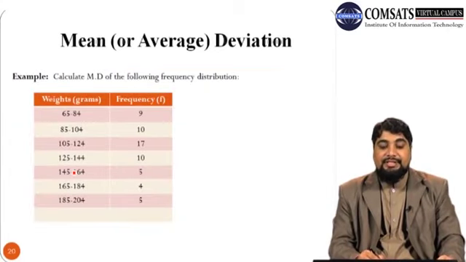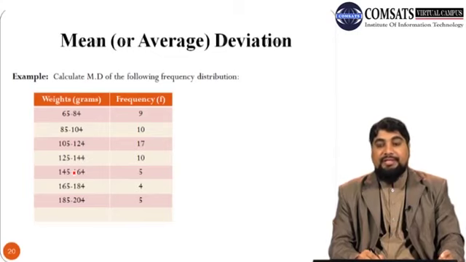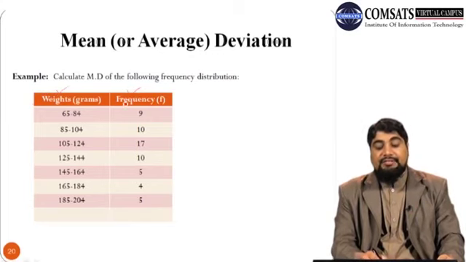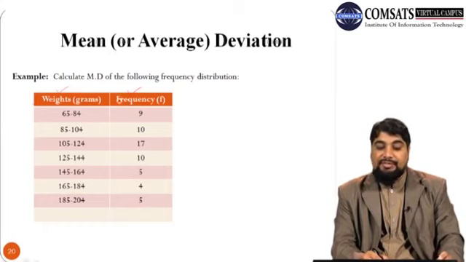So next we discuss an example of calculating mean deviation from mean and mean deviation from median using grouped data. So calculate mean deviation of the following frequency distribution. So we have the weights in grams and the frequencies. So we have this frequency distribution of weights of different students.